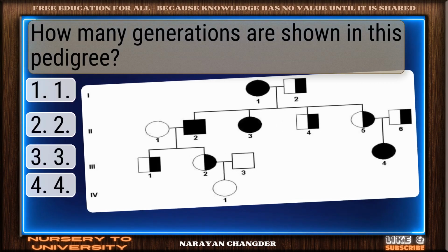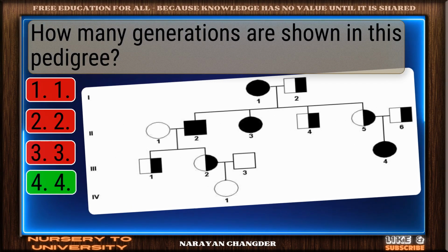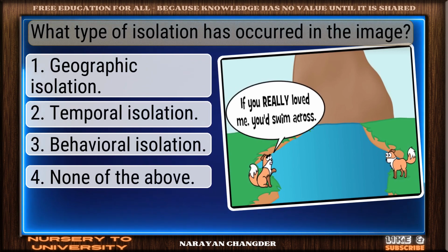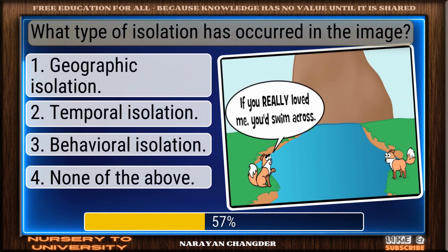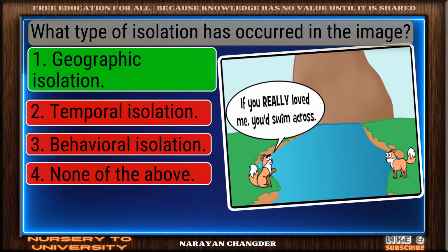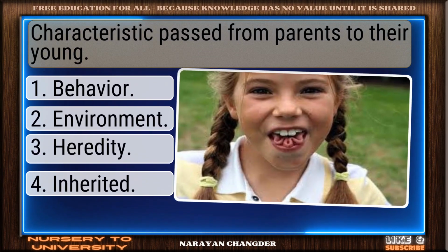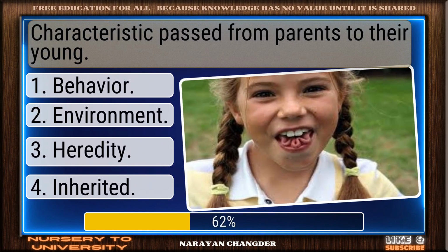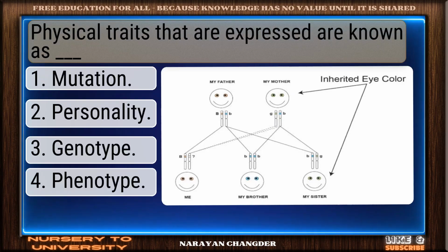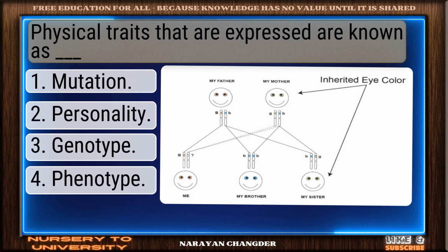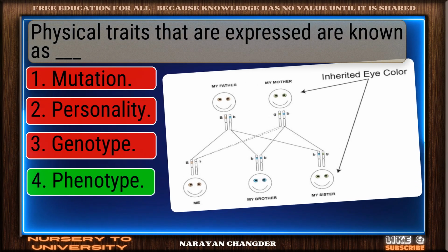How many generations are shown in this pedigree? You got it. Four is right. What type of isolation has occurred in the image? Bravo. Geographic isolation is the answer. Characteristic passed from parents to their young? Great thinking. Inherited is right. Physical traits that are expressed are known as dash. Nicely done. Phenotype is solid.